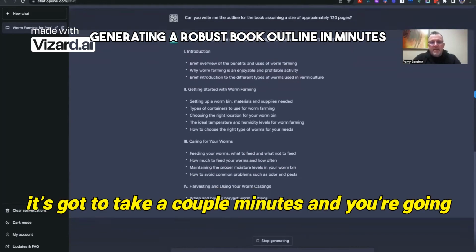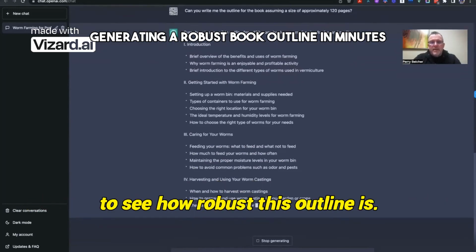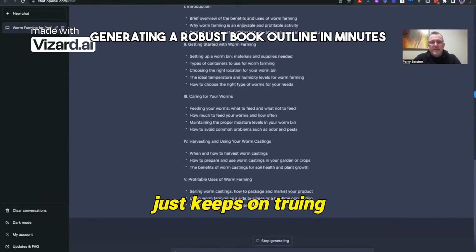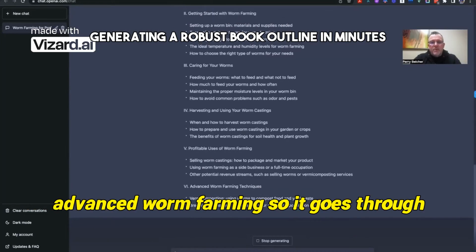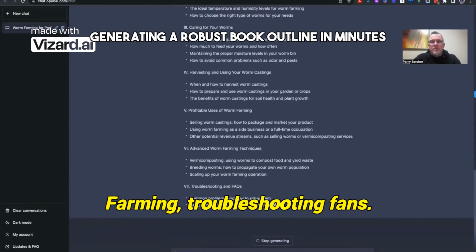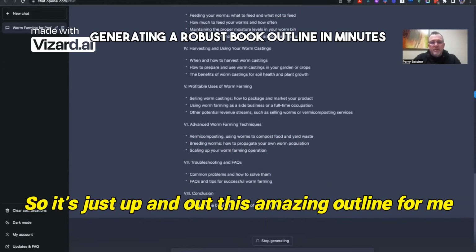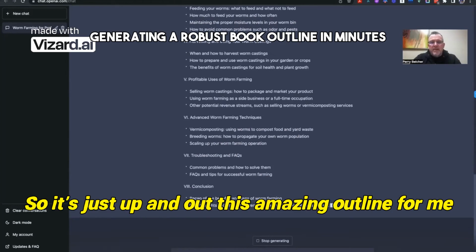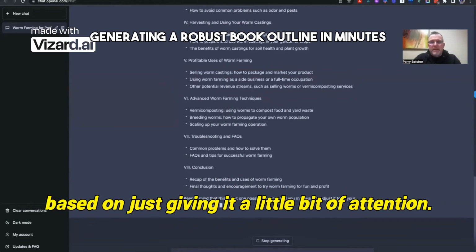It's going to take a couple minutes and you're going to see how robust this outline is when you're done. It just keeps on trucking. Advanced worm farming. So it goes through profitable uses of worm farming, advanced worm farming, troubleshooting, FAQs.